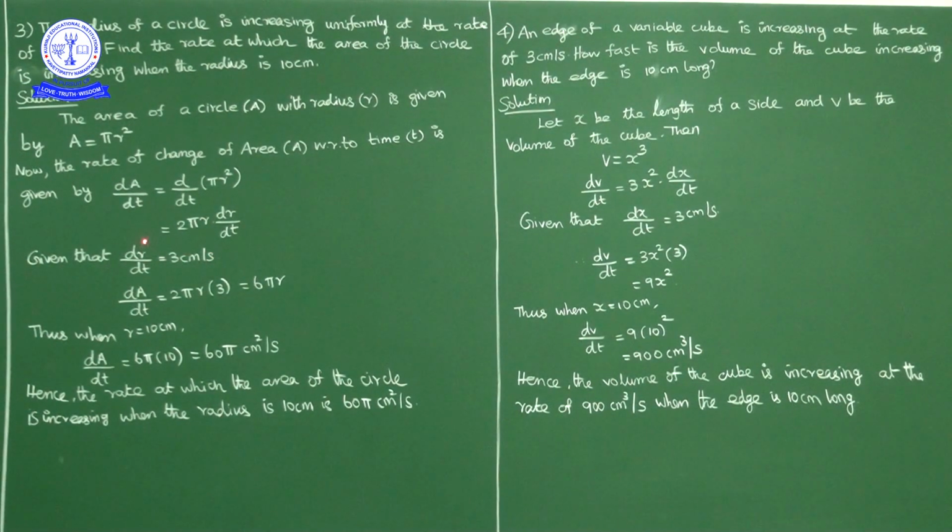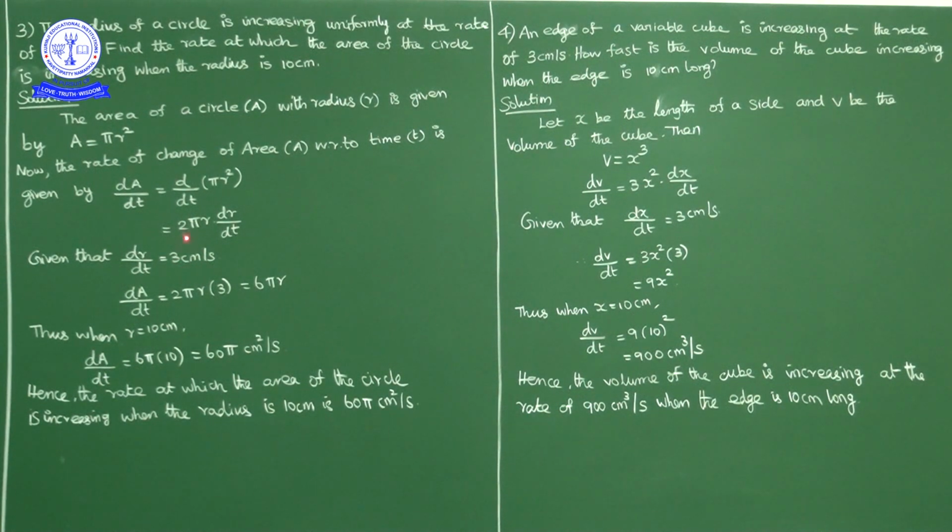Okay, so substitute the dr by dt value 3 here. What we get? 2 pi r into 3, nothing but 6 pi r. So dA by dt is equal to 6 pi r. So when r is equal to 10, dA by dt is what? 6 pi into, in place of r if you write 10, 10 into 6, 60 pi centimeter square per second. So the rate at which the area of the circle is increasing when the radius is 10 centimeter is 60 pi centimeter square per second.